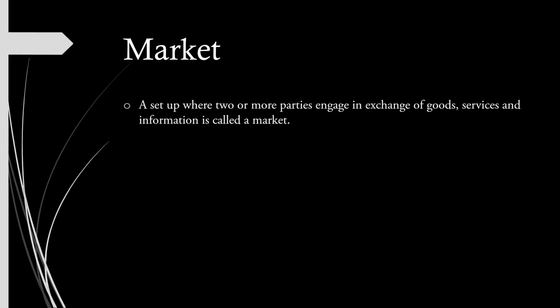Now, first, let's see what is called a market. A market is nothing but a setup where two or more parties engage in exchange of goods, services, and information. We know there are two types of parties involved in a transaction, called a seller and a buyer. Sellers sell the goods or services to the buyer in exchange for money. There has to be more than one buyer or seller for a market to be competitive.